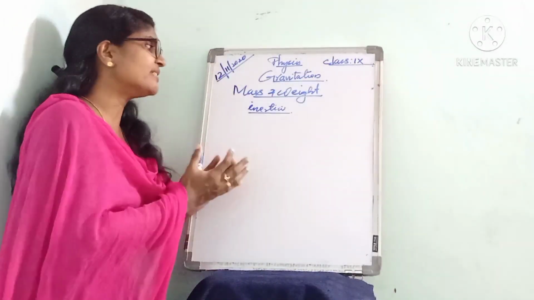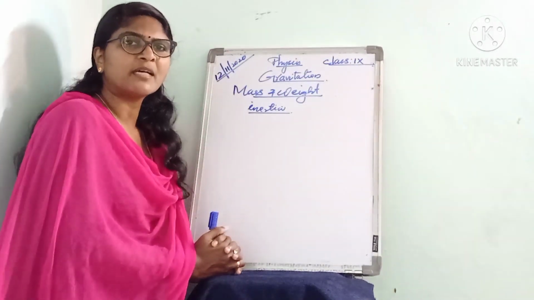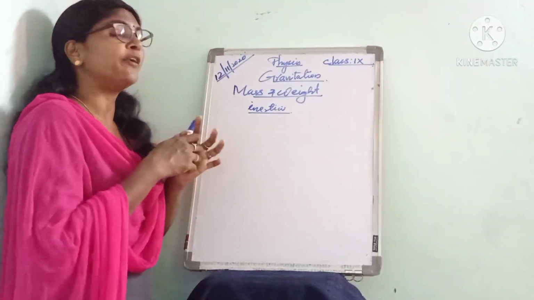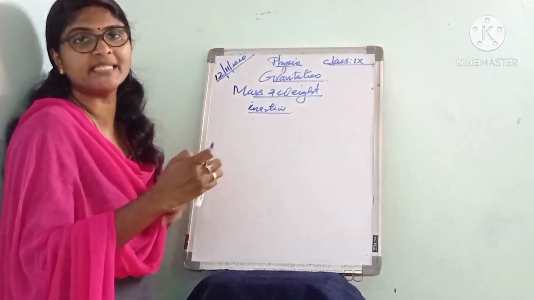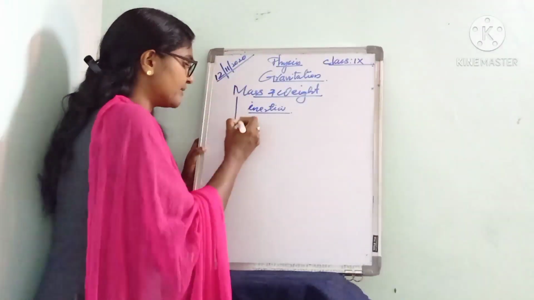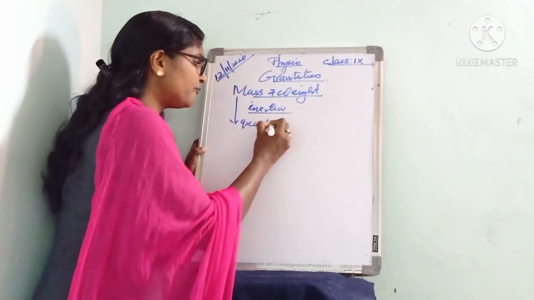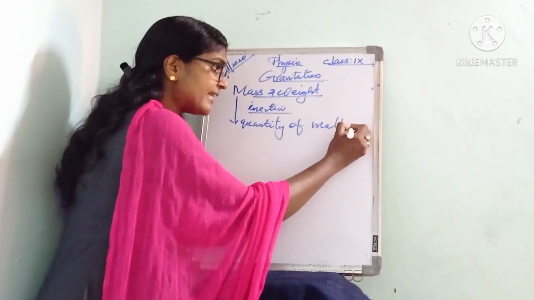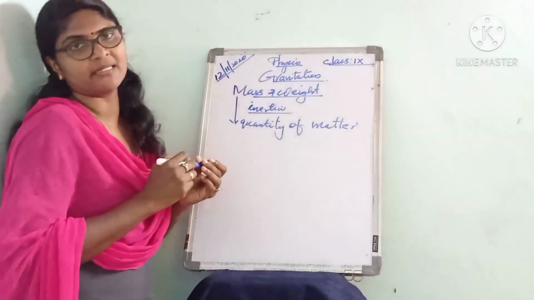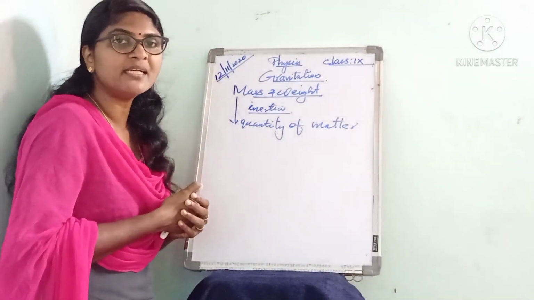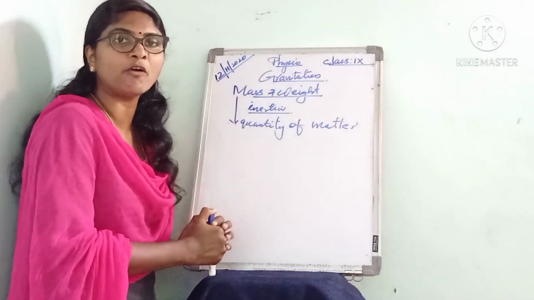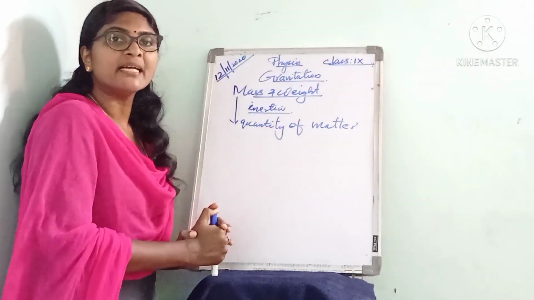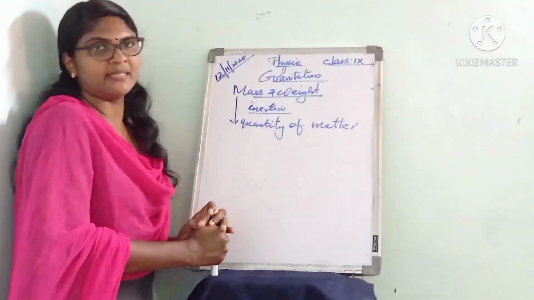Then what is actually mass? Mass of an object is the quantity of matter contained in an object. The quantity of matter contained in an object is called its mass.